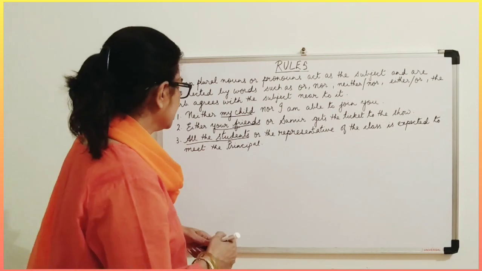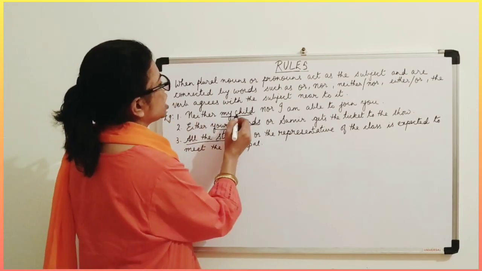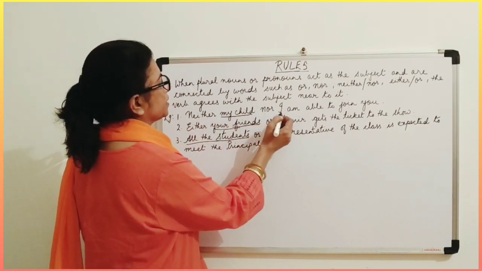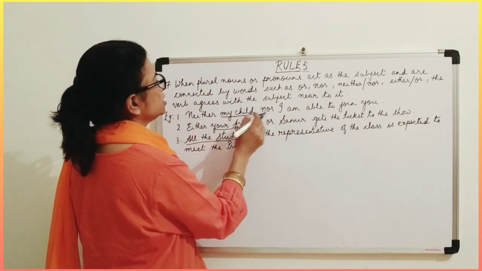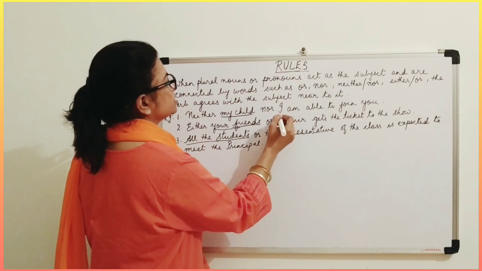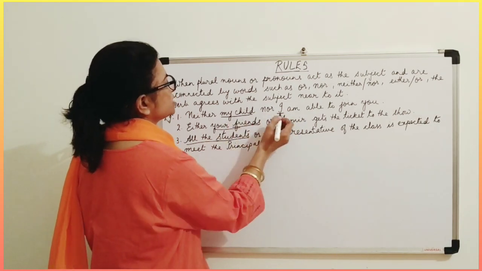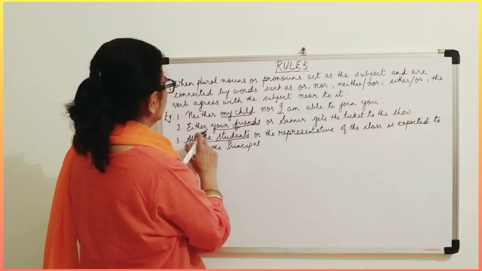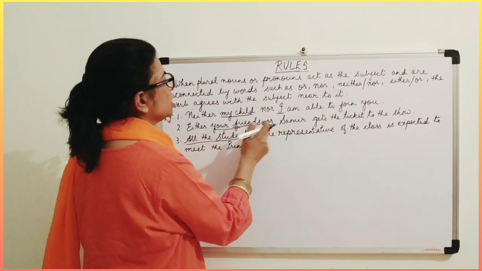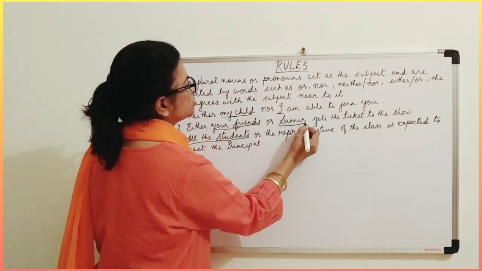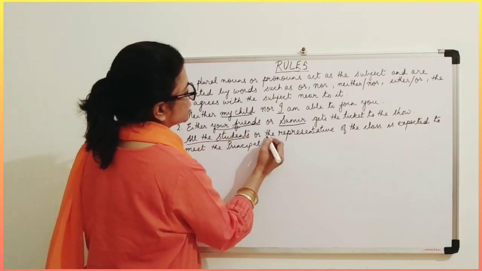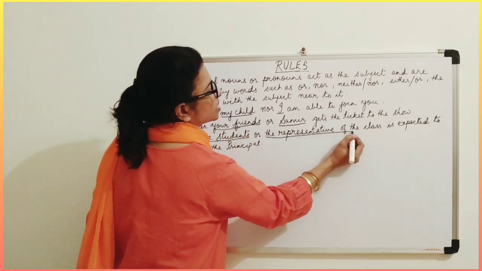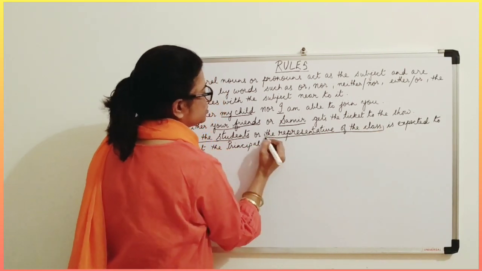Like whenever, see now, like neither my child nor I. This is another subject. So both these subjects, isn't it? Either your friends or Samir. These both are subjects. All the students or the representative of the class. This is one subject.